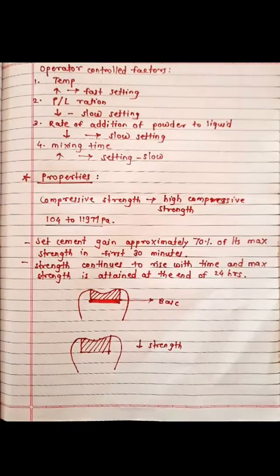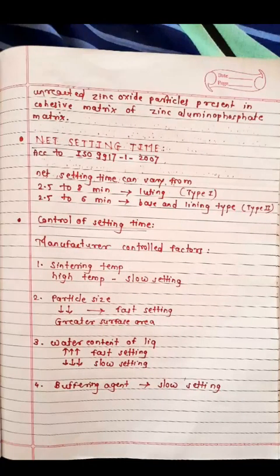Operator control factors are temperature, powder to liquid ratio, rate of addition of powder to liquid, and mixing time. So an increase in the temperature causes faster setting. A decrease in the powder to liquid ratio causes slow setting. A decrease in the rate of addition of powder to liquid causes slow setting, and an increase in mixing time causes slow setting. So these are the factors controlling setting time of the zinc phosphate cement.